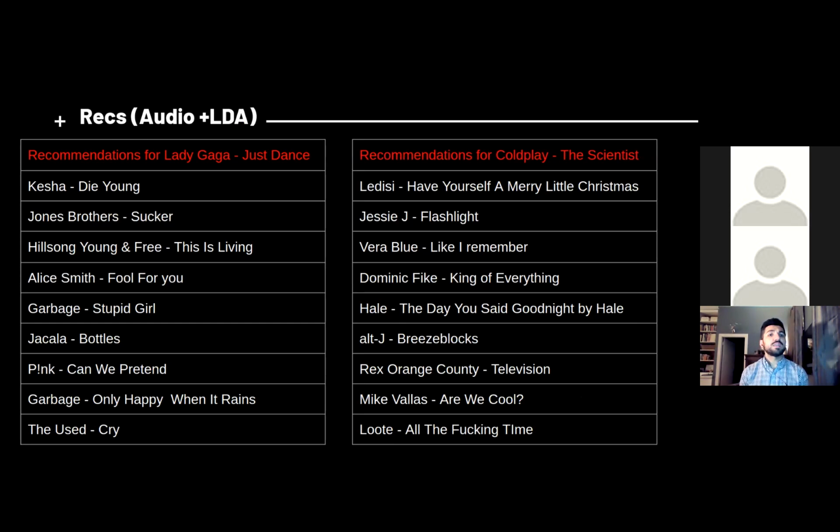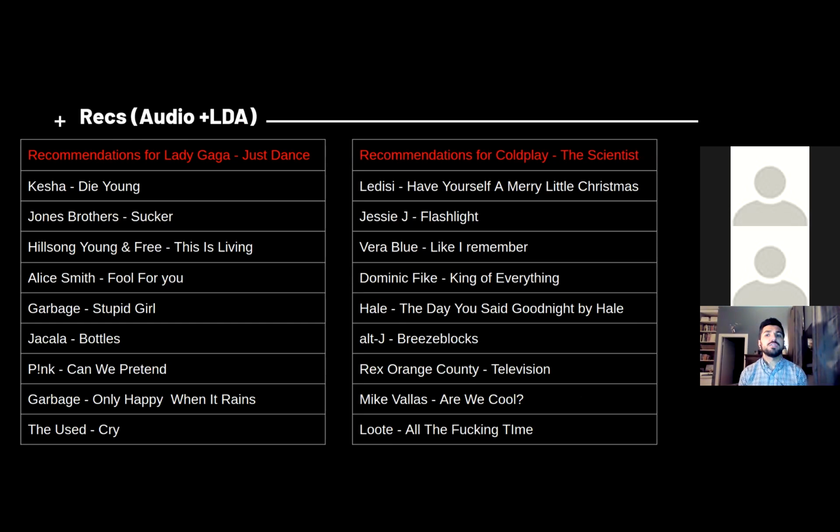And last but not least, I have a recommendation system that checks similarities using audio features and topic modeling. Even though results are very subjective, I can tell I got the best results with my last model. There are some similar songs between the last 2 recommendations. The reason is I have a small data set. With a bigger data set, I would get different results.